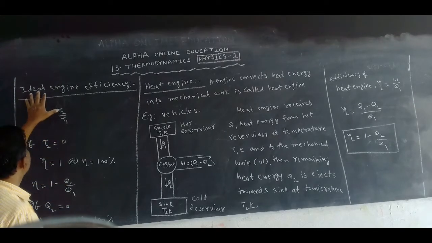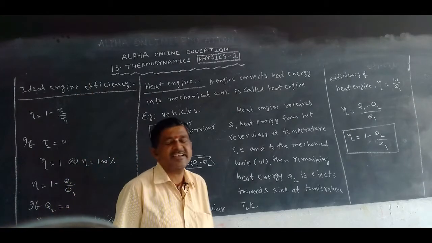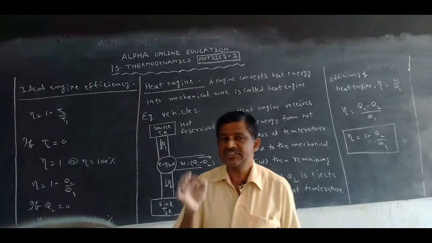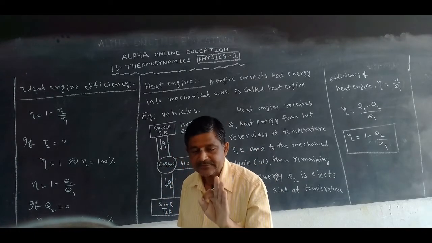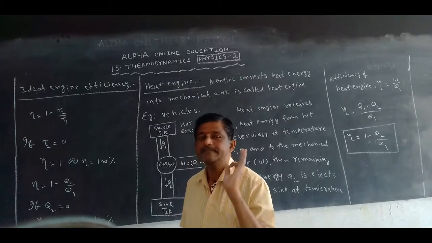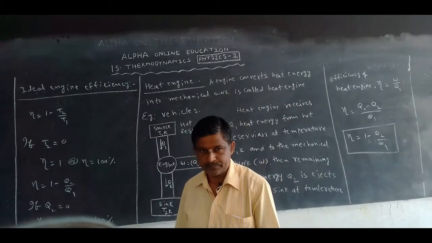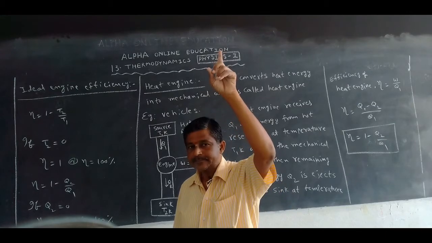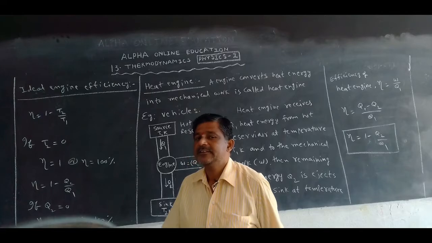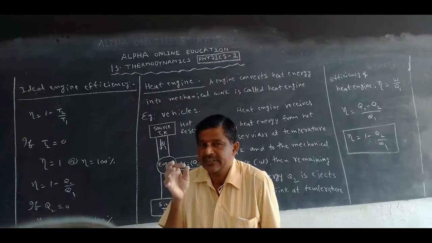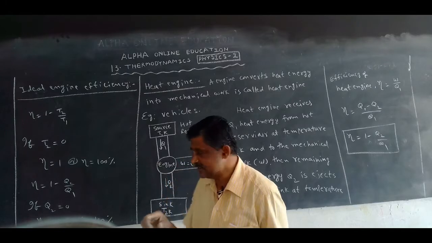But what about ideal engine efficiency? Now, what is the ideal engine? Which engine is called an ideal engine? An engine operated between two temperatures T1 and T2, where T1 is at the source and T2 is at the sink.